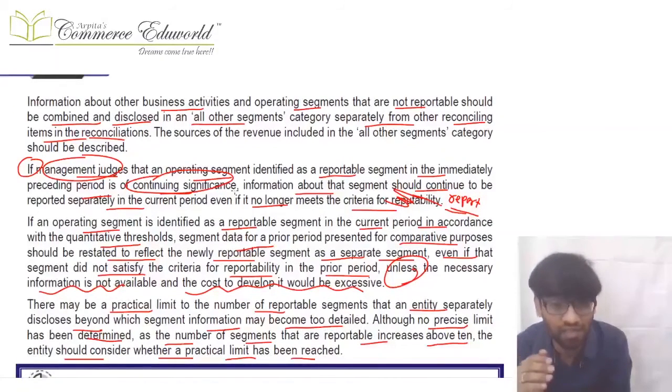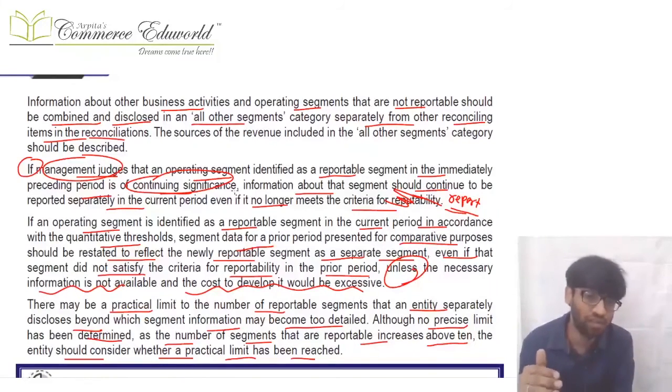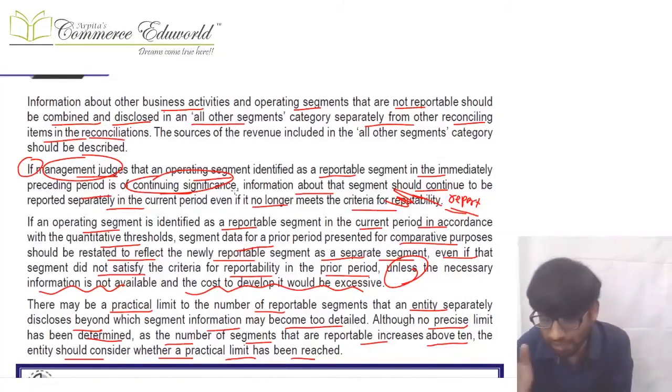Now, in this year it does not fulfill the quantitative limits. Then, if the management considers it as having continuing significance, it can be a reportable one, or else it will not be reportable. Clear? The other way around, in the current year, if there is a new reportable segment, then what to do? The prior period data which is presented has to be restated, unless that information is not available and the cost of obtaining that information is excessive.